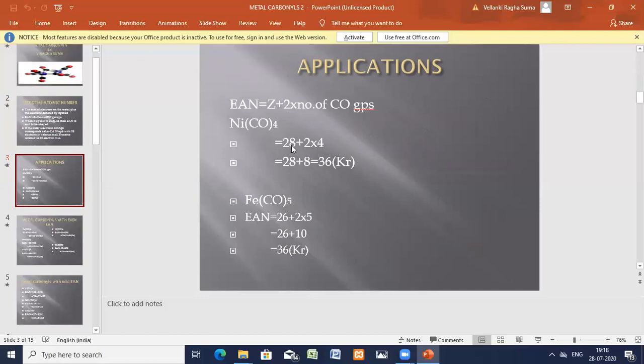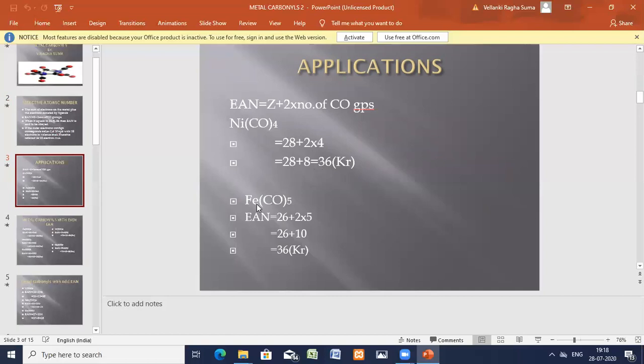So 28 plus 2 into 4, which is 8, gives 36. That is the atomic number of the inert gas krypton. Therefore nickel tetracarbonyl is stable. It has achieved the EAN, the nearest inert gas configuration.